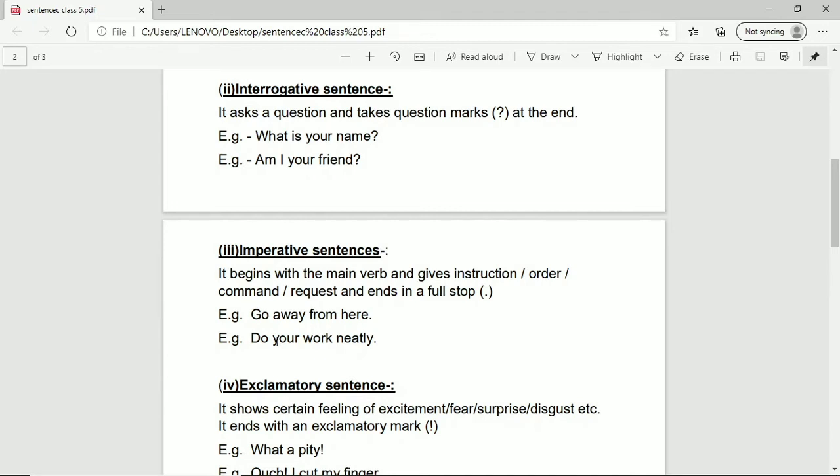And students, never get confused if you are asked, for example, please help me, full stop. So this sentence will also be an imperative sentence, right? Why? Because please you have put for the request, and this sentence is surely beginning with the verb help. Help is the main verb. Please, comma, help me, full stop. This is also an imperative sentence, right?